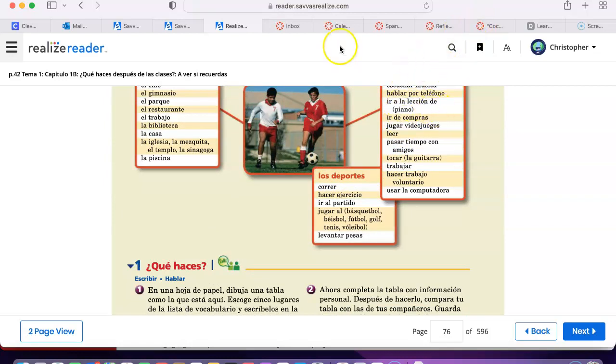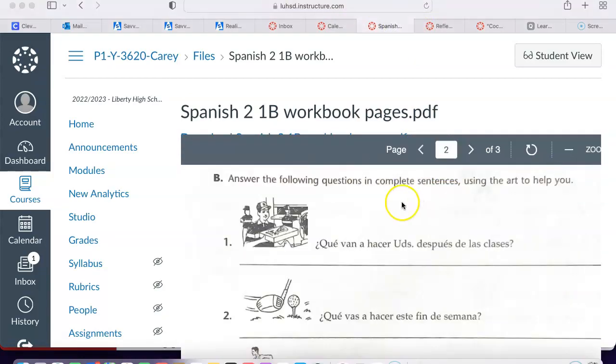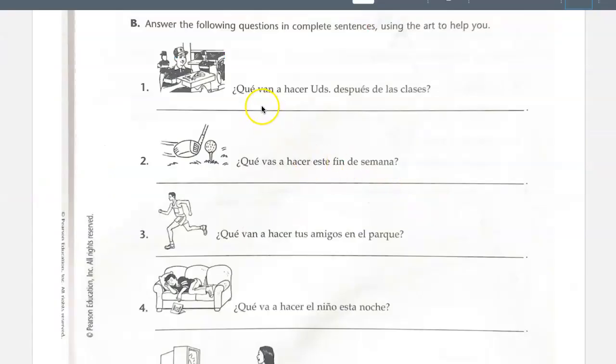Because the question is in the ustedes form, you're going to respond in the nosotros form. The question's in the ustedes form, asking you, plural, you all, what you're going to do after school. So your response, naturally, should be in the nosotros form, to say we are, right?